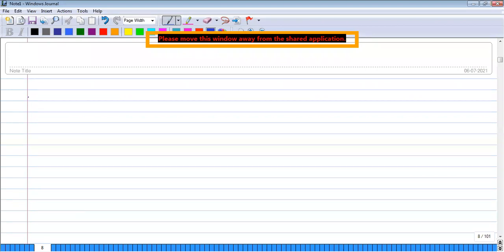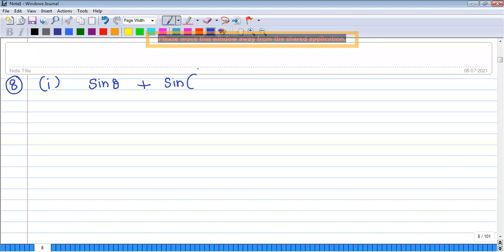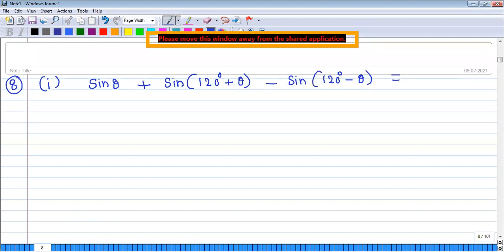So let us discuss the next first point: sin theta plus sin of 120 degrees plus theta minus sin of 120 degrees minus theta. So equals to how much? If you want, I will give the proof also, don't worry. I will discuss the proof also.